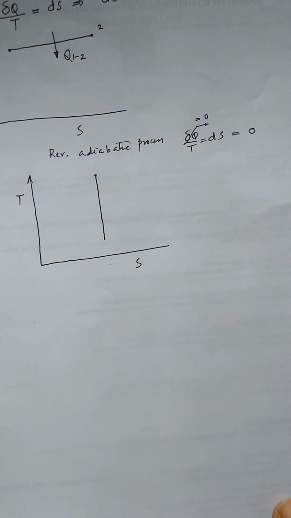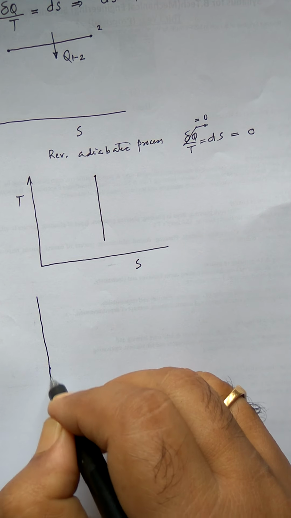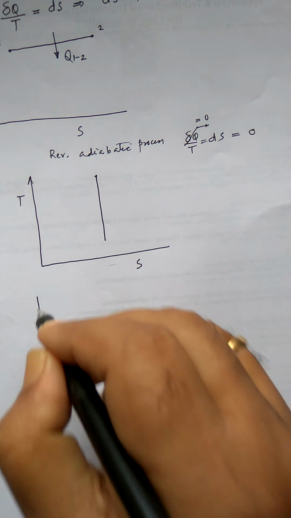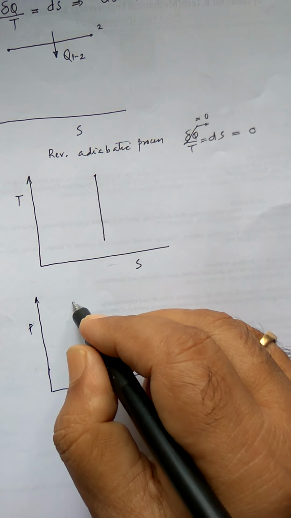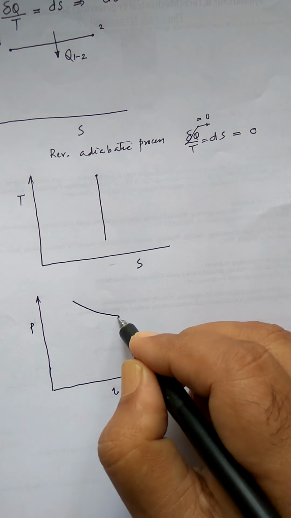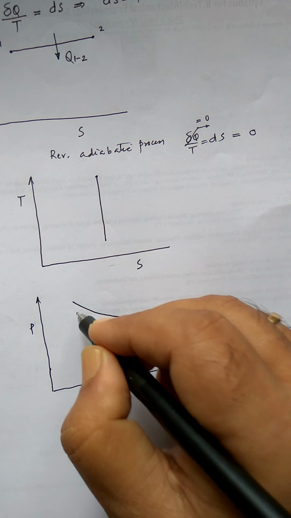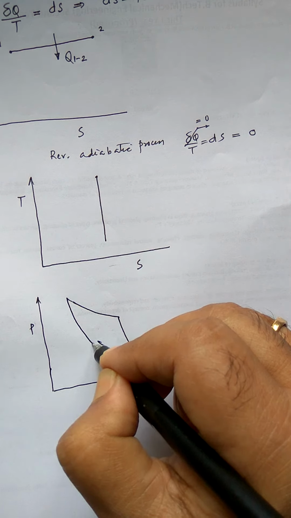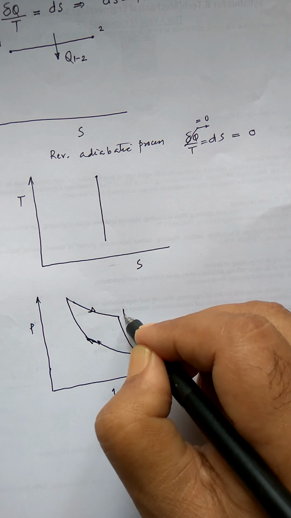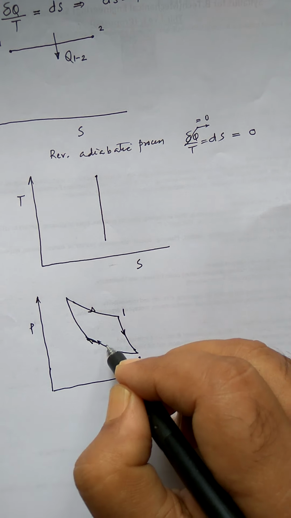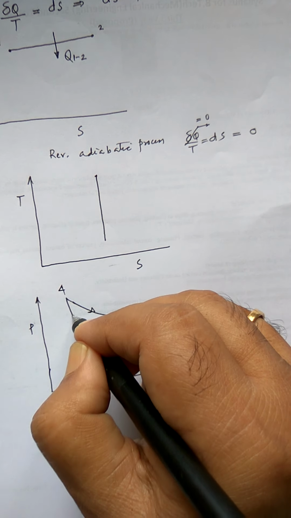Now coming to the Carnot process. The Carnot process was denoted in the PV diagram like this. This is an isothermal process, then one adiabatic process, another isothermal process, another adiabatic process. Okay, like this, 1, 2, 3, 4.